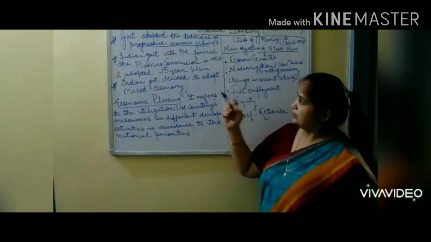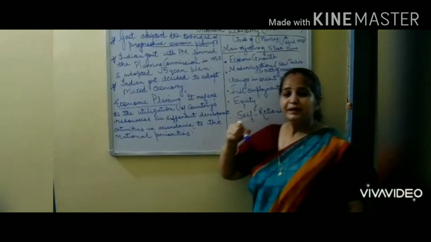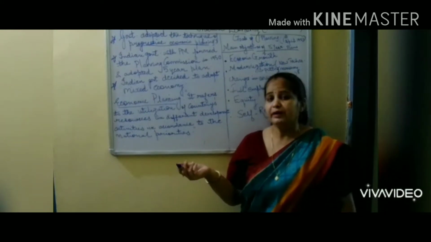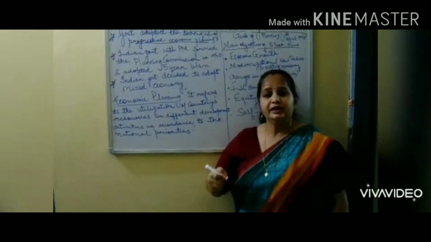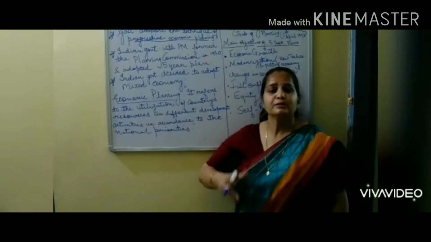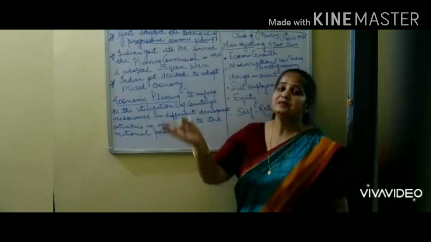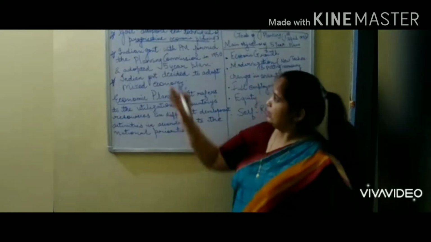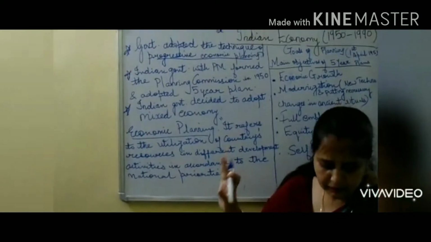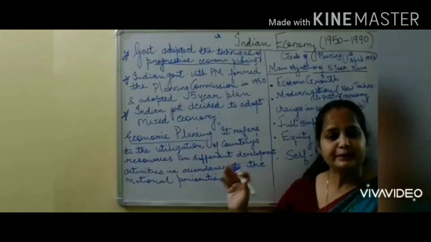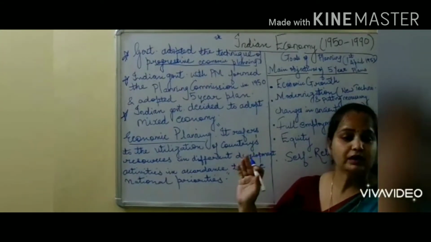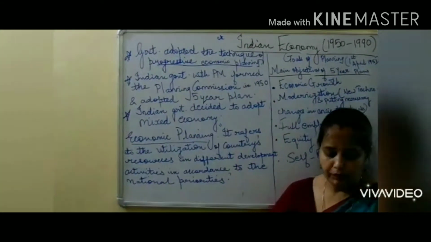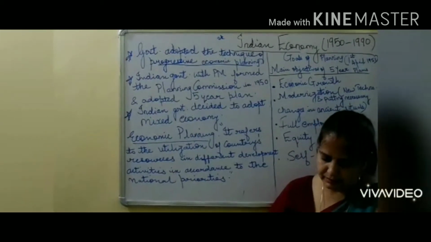What is the point to see in this? Very speedily we have to improve our economy, and whatever things are necessary should be adopted. Means whatever is required the most, we put it first and plan the economic condition accordingly. That is all about progressive economic planning. And whatever necessary steps we had to take, the government decided to take those steps.